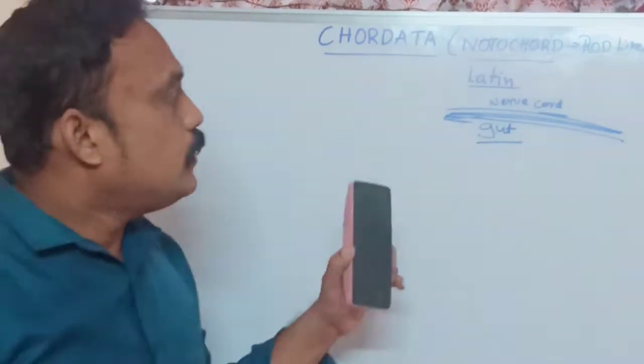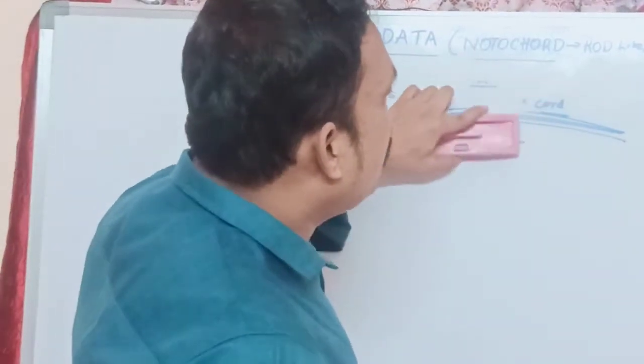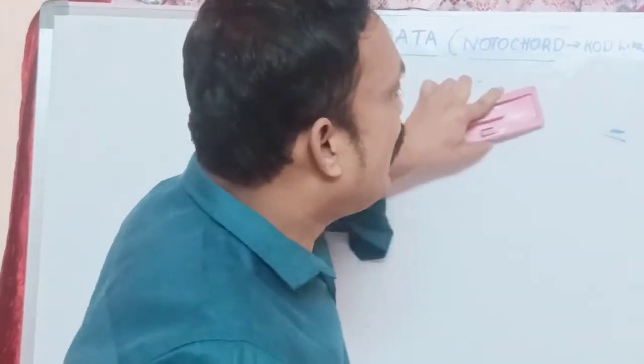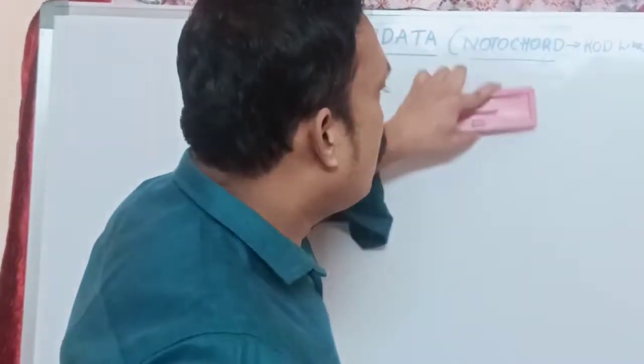Now we have to discuss the classification of chordata.